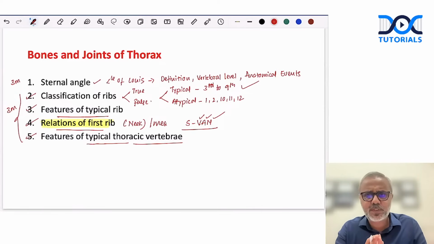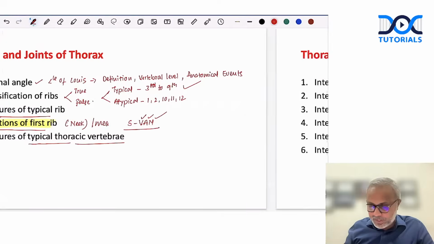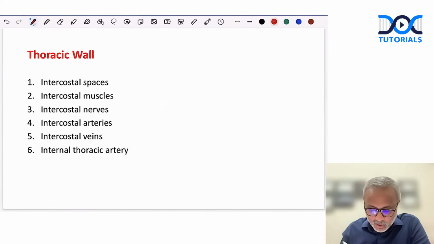Anything else from the bones and joints of thorax? Forget about the rest of the things. These are the topics you need to be prepared from the topic of the thorax. Done? Right. Bones and joints of the thorax. Now, once this is done, the next important chapter is on the thoracic wall, right?